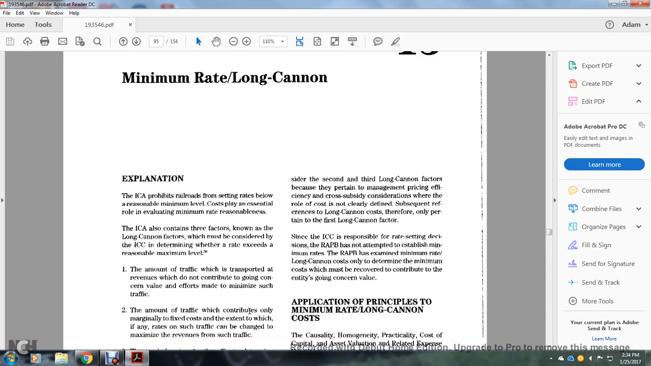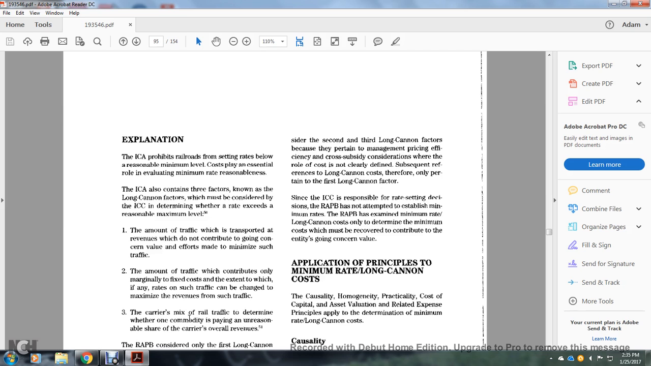Second, the amount of the traffic contributed or attributable to fixed costs, whether the rates for any of such traffic can be changed to obtain the maximum revenue for the traffic. Third, the carrier's mix of rail traffic determines whether the commodity is bearing an unreasonable share of the carrier's overall responsibility.